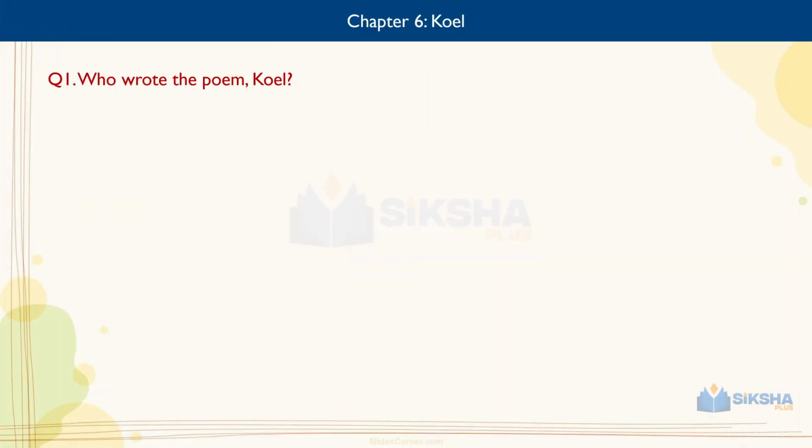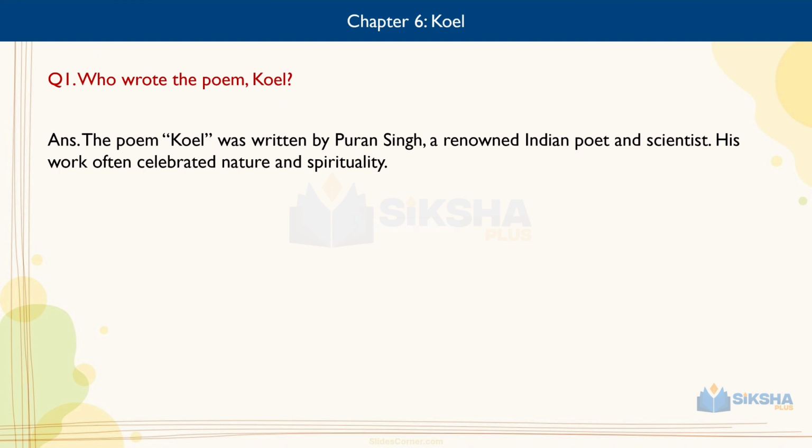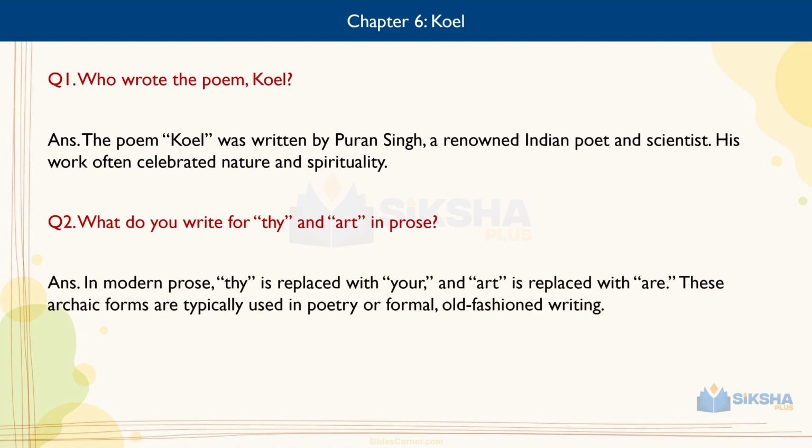Answer the following questions very briefly. Question number 1. Who wrote the poem Koel? Answer. The poem Koel was written by Puran Singh, a renowned Indian poet and scientist. His work often celebrated nature and spirituality. Question number 2. What do you write for thy and art in prose? Answer. In modern prose, thy is replaced with your and art is replaced with are. These archaic forms are typically used in poetry or formal old-fashioned writing.